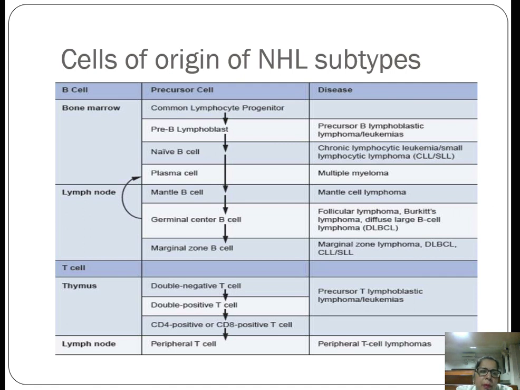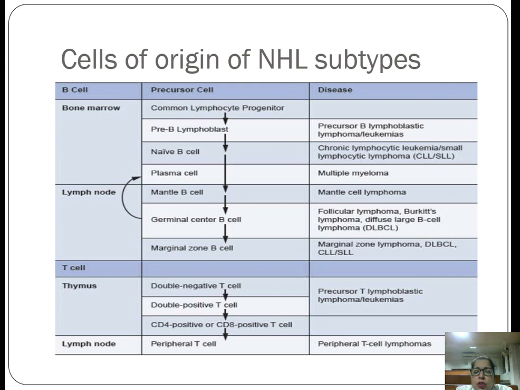If it arises from the mantle, see when B cells enter the lymph node, there it forms follicles, and as we have studied earlier, the follicles are surrounded by a dark zone that is known as the mantle zone. So if the lymphomas arise from the mantle cells, that is the B cells, it is known as mantle cell lymphomas. And if it arises from the follicular center cells, that is germinal center B cells, then follicular lymphomas, Burkitt lymphomas, diffuse large B cell lymphomas occur. And if it arises from the marginal zone, then it is known as marginal zone lymphomas.